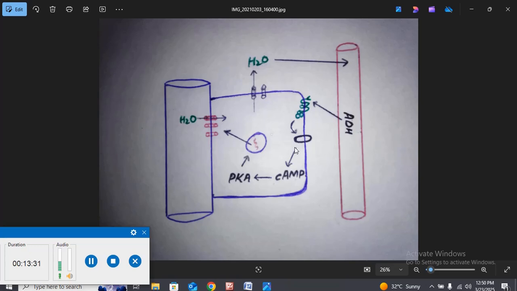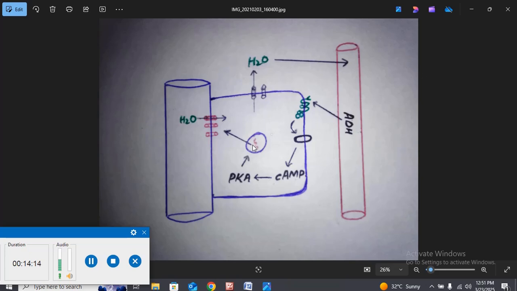This adenylyl cyclase enzyme gives rise to the formation of cyclic AMP, cyclic adenosine monophosphate, and this cyclic AMP stimulates protein kinase A. This protein kinase A is the enzyme that is responsible for the translocation of the aquaporin. The aquaporins are the tubules or channels which are over here in the vesicle. So by the activation of protein kinase A, these